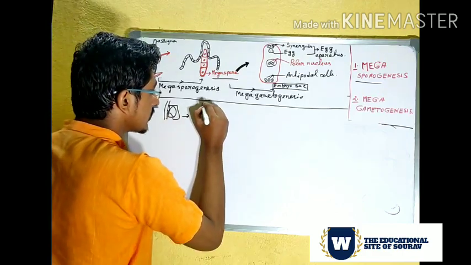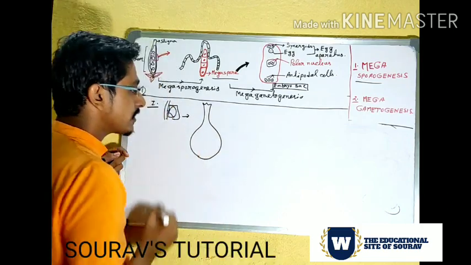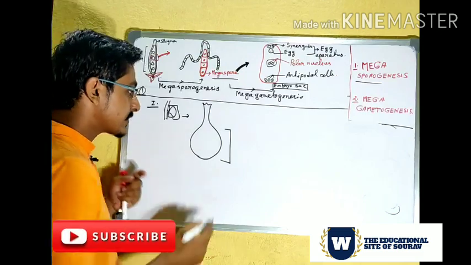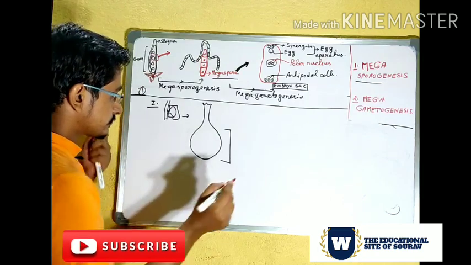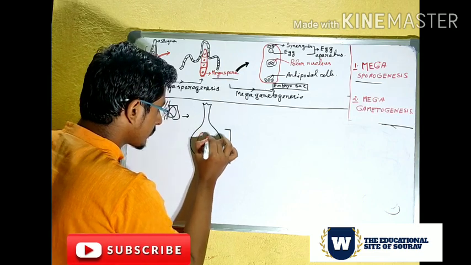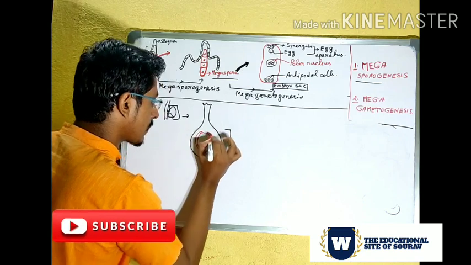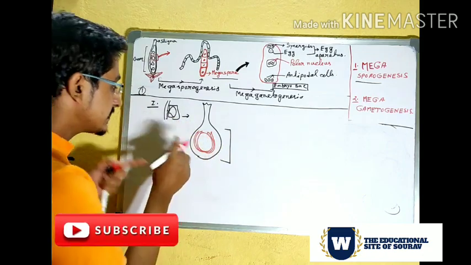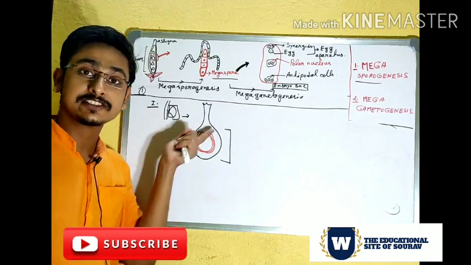If we draw a diagram like this, remember this portion is the ovary, and the ovule is present inside this ovary. Actually the red color portion is called the ovule. So this ovule is present inside the ovary.